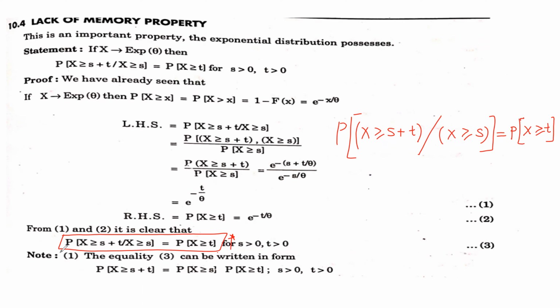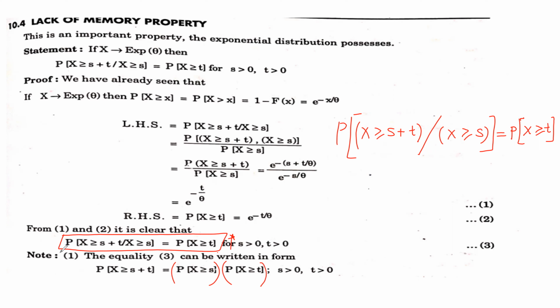They have given the property, one more note here, that the probability for X greater than or equal to s plus t is nothing but, since they are independent, the multiplication of these two. So it is a kind of multiplication.